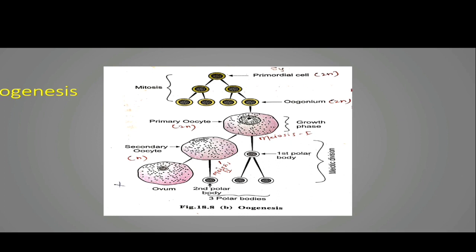During fertilization, meiosis second completes. So we will see what happens during that later on. In this way the ovum is formed from this primordial cell. So these are the certain events that take place here. We will see them again in the next figure.